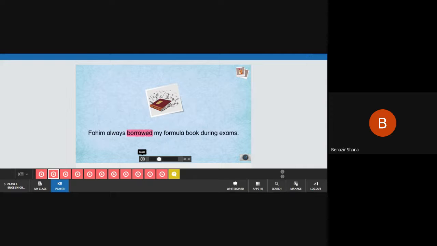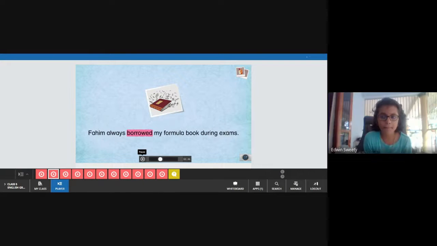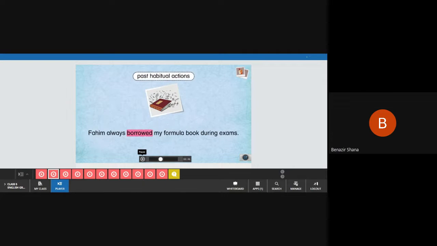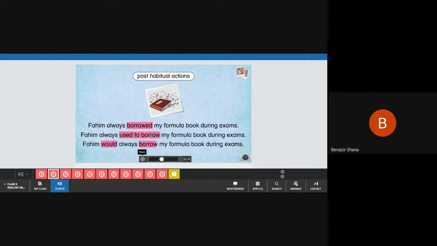It tells us that borrowing the formula book was a habit of Fahim's. Thus, the simple past can also be used to talk about past habits or about actions that were repeated often in the past. By the way, we also use used to or would to talk about past habits.